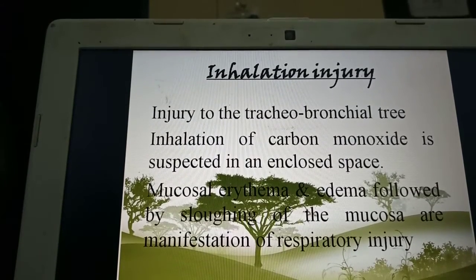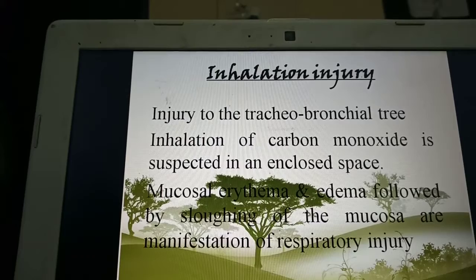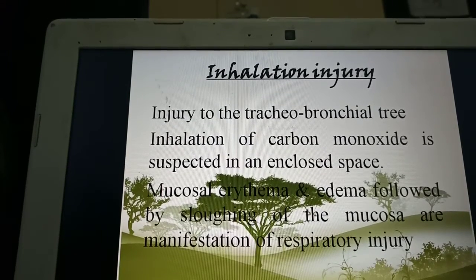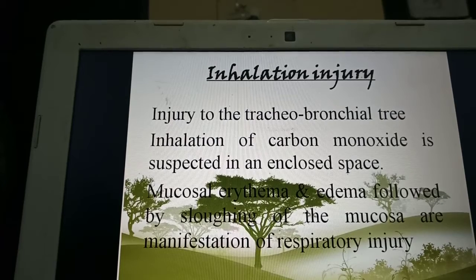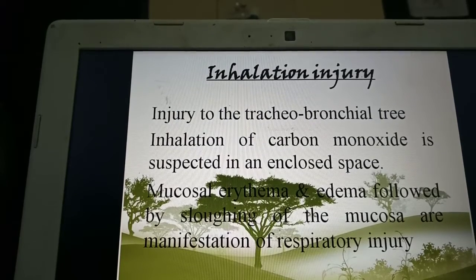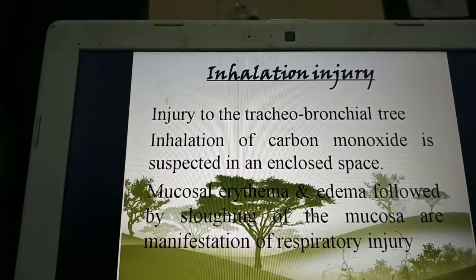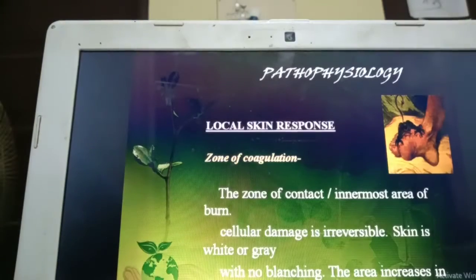A little bit of introduction about inhalation injury. I mentioned the other injuries like electrical, radiation, chemical and scald injury. Now we'll go on to inhalation injury. This is any injury to the tracheobronchial tree. For example, a child inhaling a lot of smoke in a fire in a closed space could cause mucosal erythema and edema followed by sloughing of the mucosa, which manifests as respiratory injury. This is dangerous in children and has to be treated immediately.